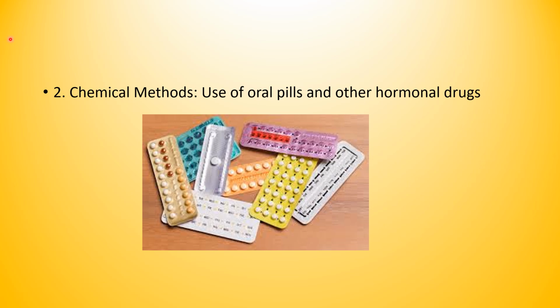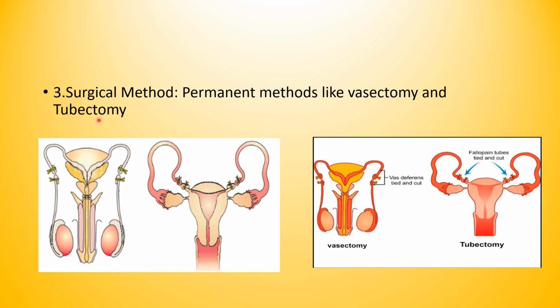Okay, so the next, let us discuss another method. So another method is called the surgical method. That is very important. It is a permanent method, I can say. It's a surgical method. It involves a permanent procedure to prevent pregnancy by blocking the passage of sperm or egg. This is also called family planning methods. They will use this method to prevent pregnancy.